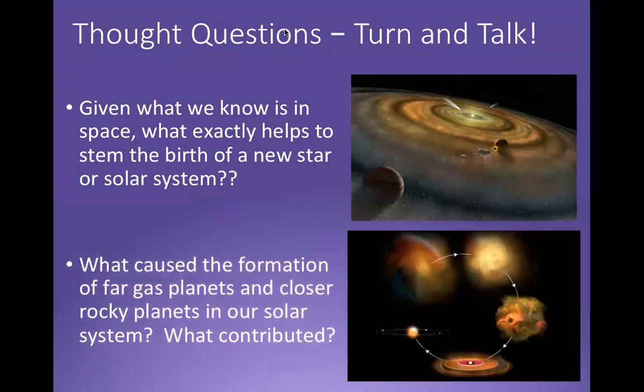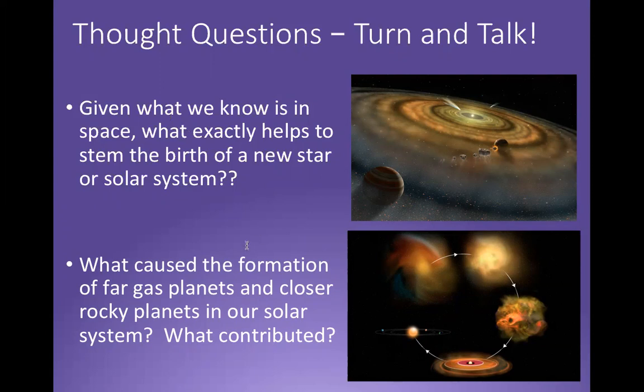So, thought questions to think about. Given what we know is in space, what exactly helps to stem the birth of a new star or solar system? We're not talking the universe, we're talking just a solar system. What is going to form that? What's going to create that in the first place? And then secondly, what caused the formation of far gas planets and closer rocky planets in our solar system? So why do we have rocky planets that are close to the sun and gas planets that are farther from the sun? Think about that, pause the video, contemplate that.